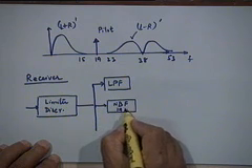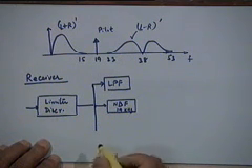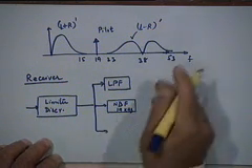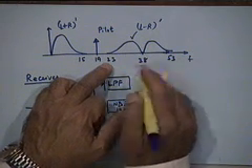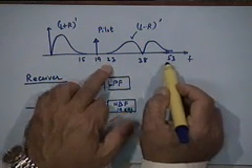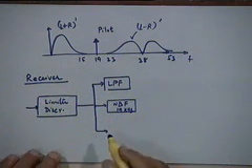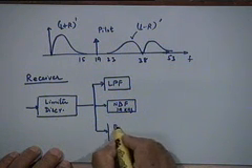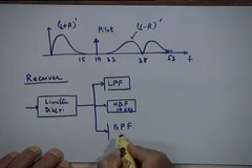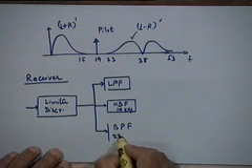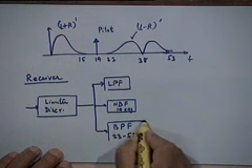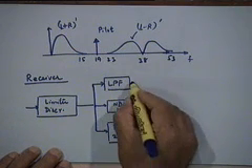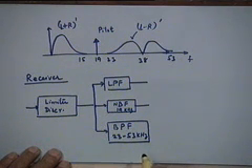And finally, this signal we will pass through a band pass filter with a pass band of 23 to 53, center frequency of 38 kilohertz. So you have a second band pass filter whose pass band is 23 to 53 kilohertz. Using these three filters, you can separate out the three components.